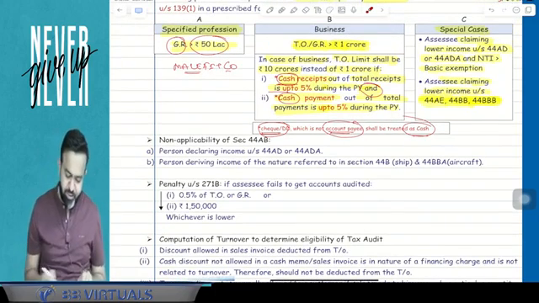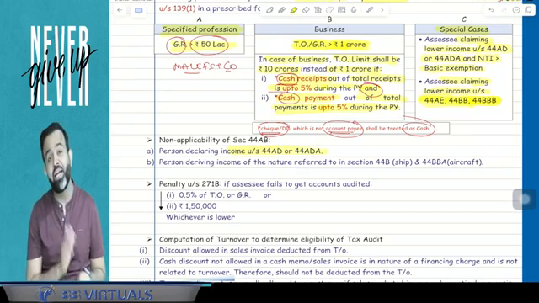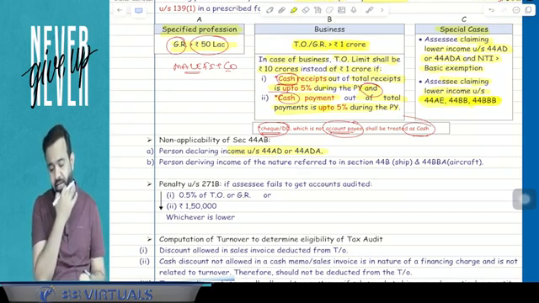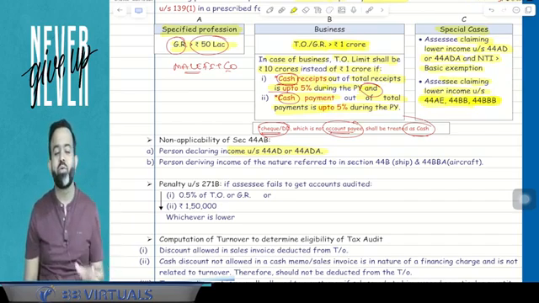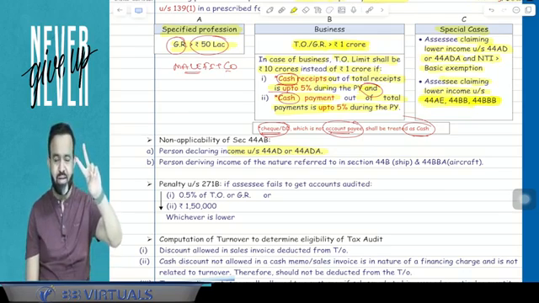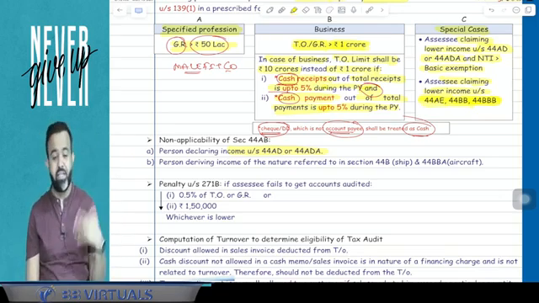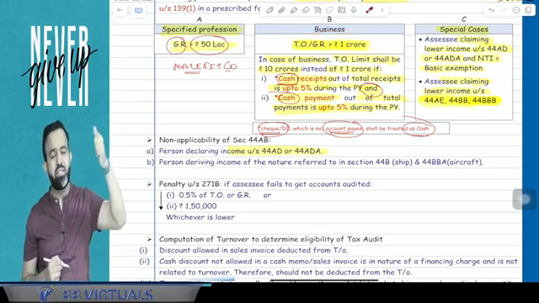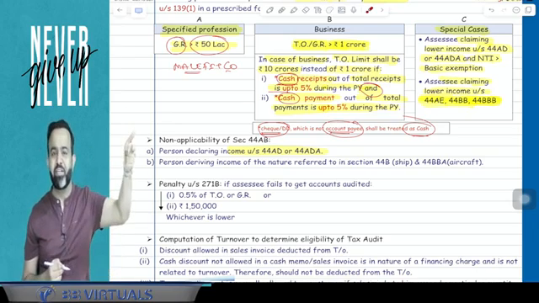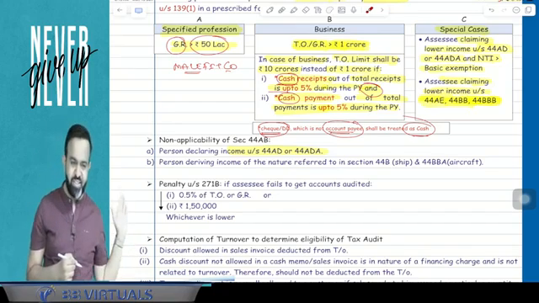So in two cases, tax audit is not applicable. One is if any person declares the income as per section 44AD or 44ADA. Now guys, if assessee declares the income as per 44AD or 44ADA, then there is no need of audit. 44AD means if your turnover is up to 2 crore in case of business, and guys, if you are declaring the income 6% or 8%, then there is no need of audit. Even if your turnover here is more than 1 crore, but within the limit of 2 crore, and in some cases it is 3 crore also, there is one amendment by Finance Act 2023, then guys, there is no need of any audit.